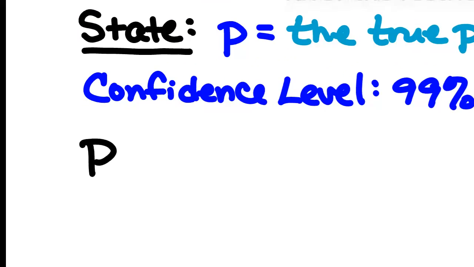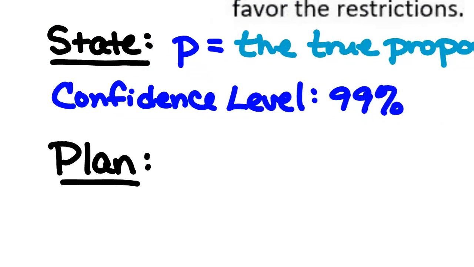Then we have to plan. What do I need to do in the plan step? Check your conditions, and then there's one other thing. The name of the procedure that we're going to use. What procedure are we going to use here?